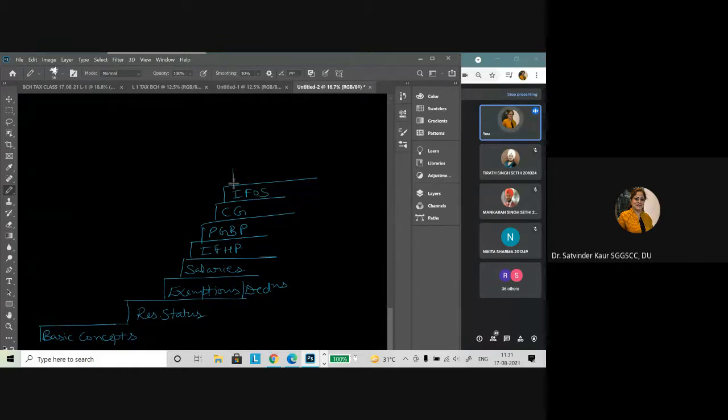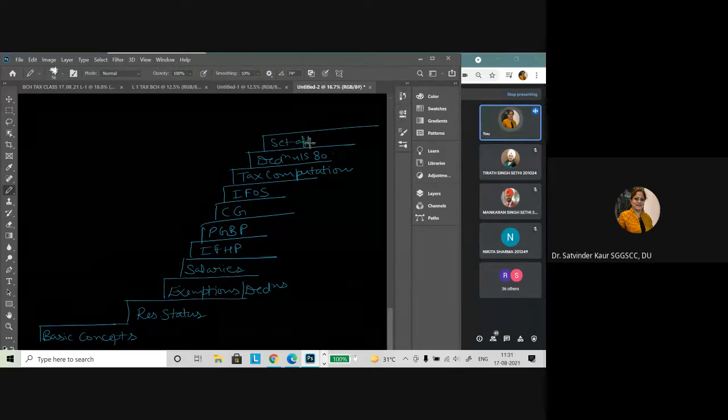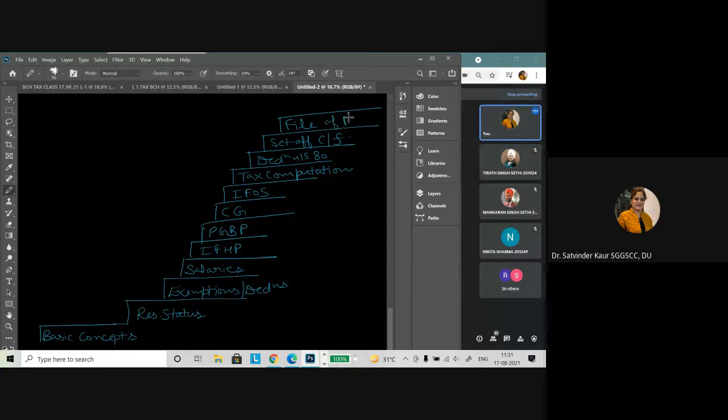Once we have learned that, then we are going to calculate the tax computation. And along with doing this tax computation, we have to learn the deductions under Section 80. We need to learn about the set off and carry forward of losses, and then finally we will be able to file our return of income. So to come to this particular place, we have to go step by step.